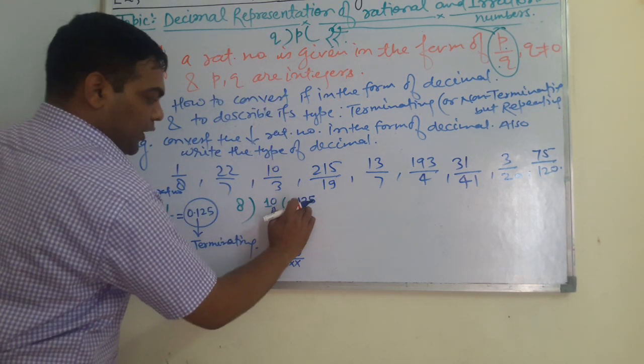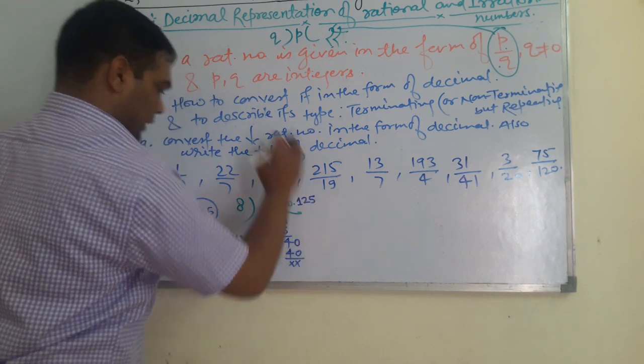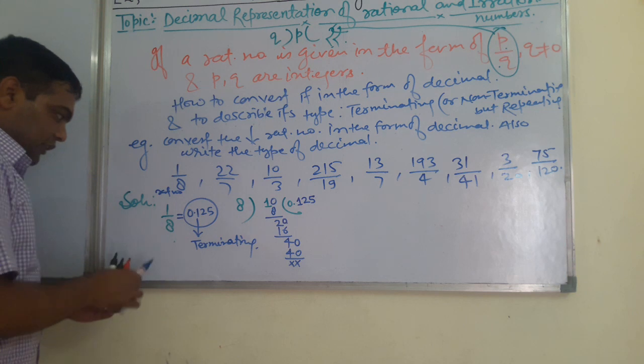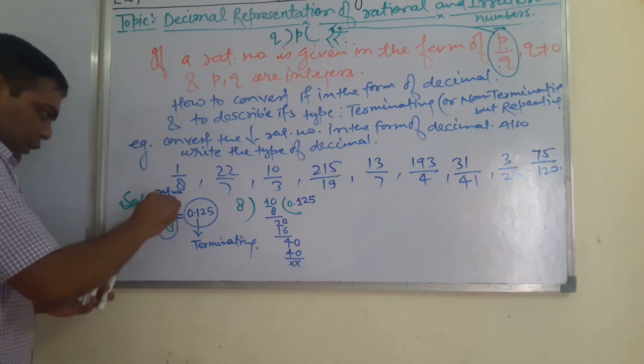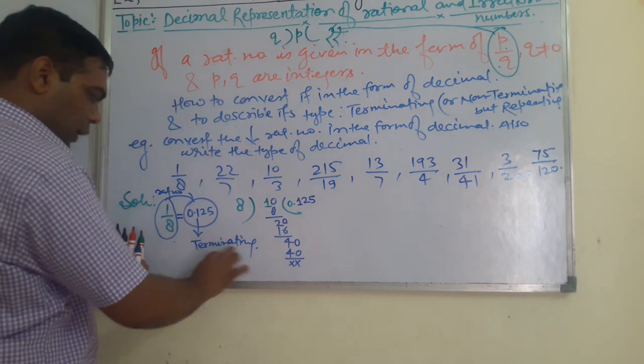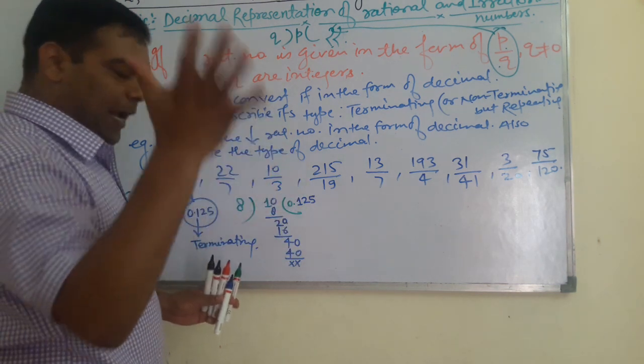See, 0.125 stops here. So in this way you have seen how to convert the given rational number p by q into the form of decimal and then how to tell its type.